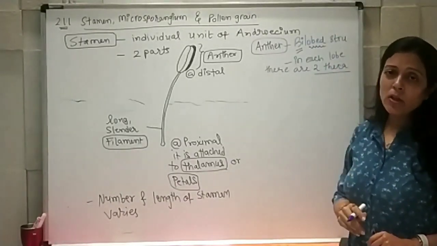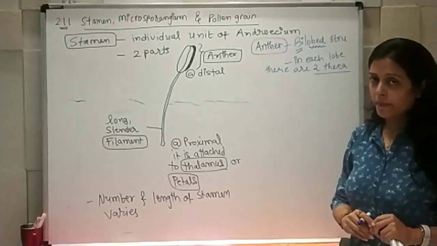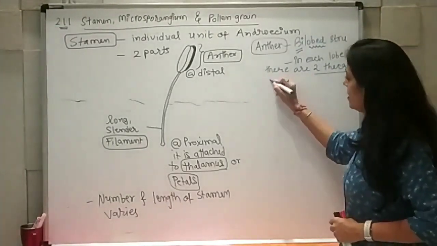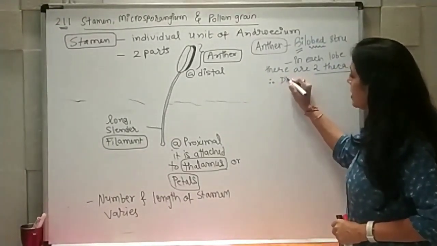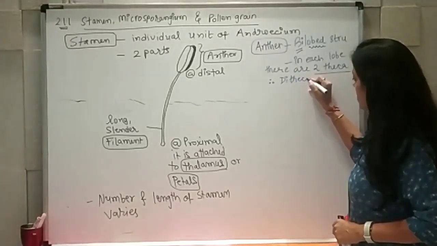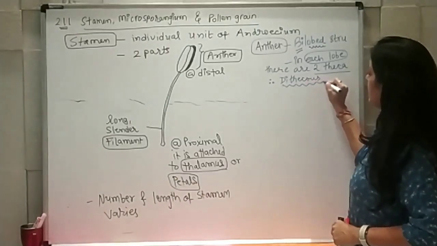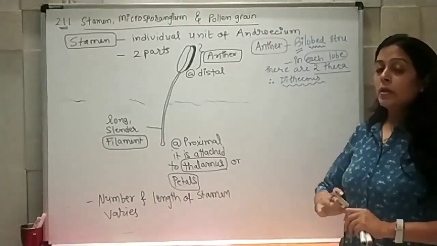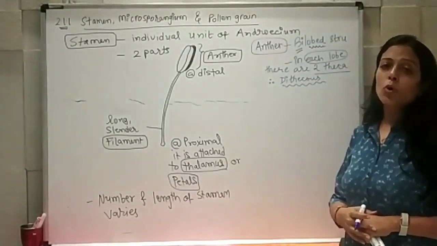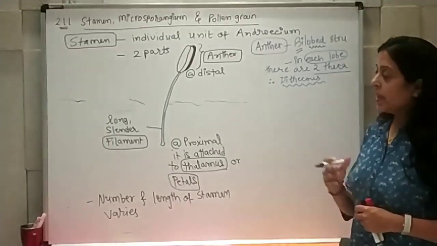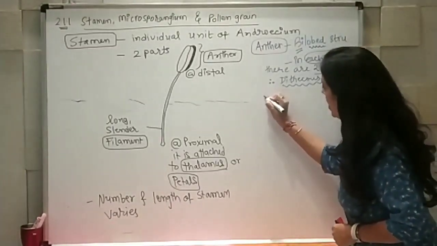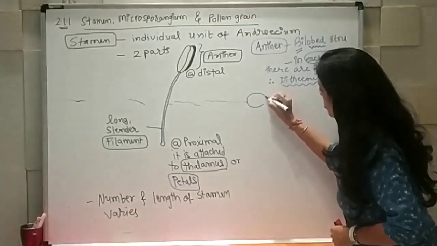Again, the word meaning of theca is chamber. So that's why it is known as dithecous in each lobe. Taking them all together, we can say tetrathecous. So anther is normally having a bilobed structure.